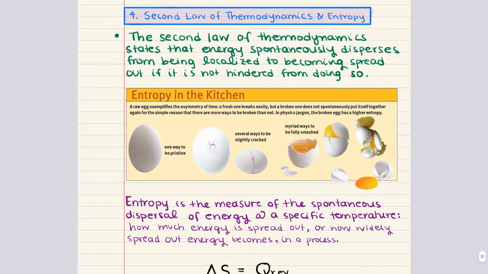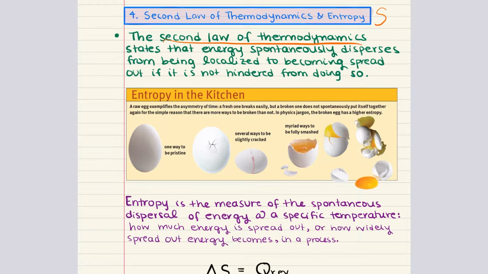And here we're going to discuss the second law of thermodynamics as well as entropy. Entropy is a fundamental concept in the field of thermodynamics, and it provides a measure of the disorder or randomness in a system. It's represented by the symbol S. The second law of thermodynamics states that in any natural process, the total entropy of a system and its surroundings always increases.